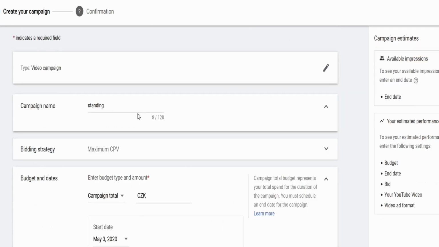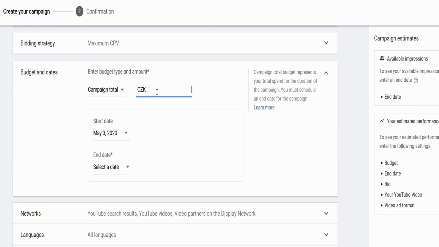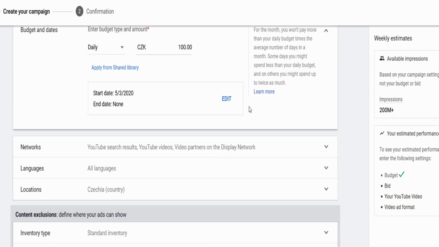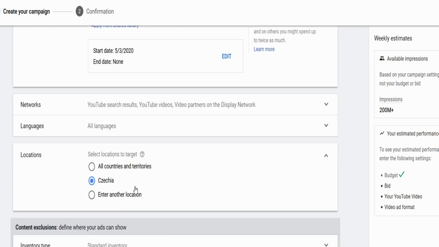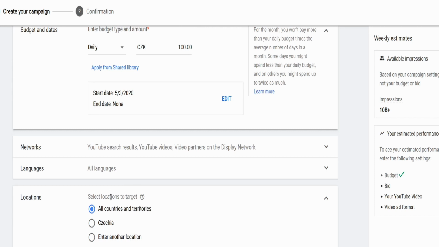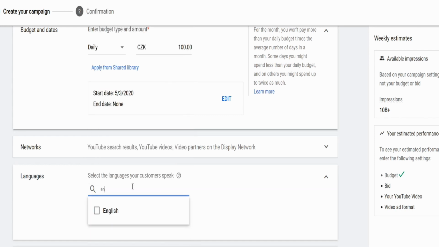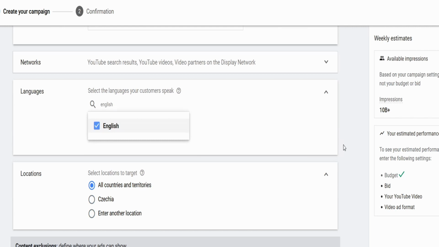Now here we're going to create a standing ad, and we're going to do the same thing. We're going to set it to 100 crowns a day. So that means I'll be spending about £8 a day, but the chances of me letting this run for more than 2 or 3 days are very slim, so don't worry about that. So now with locations, we're going to target all countries and territories. In languages though, we are going to specify English, because the language that Jack Sucks at Life's videos are in, and so that's the language of his audience most likely.